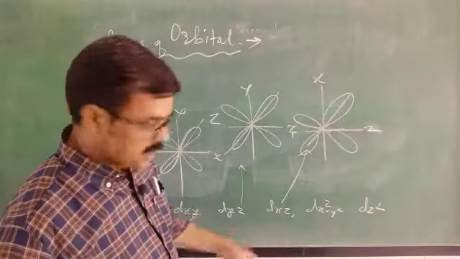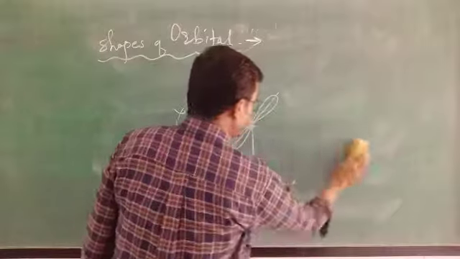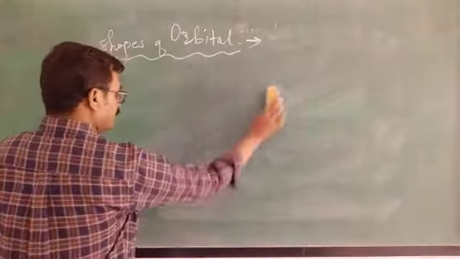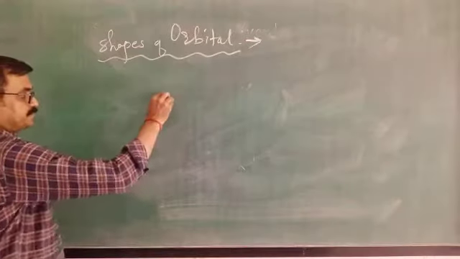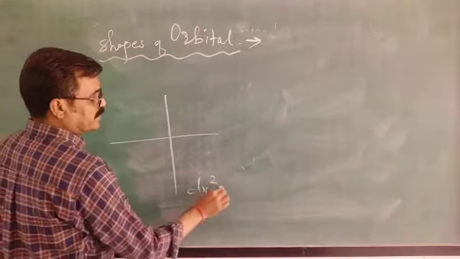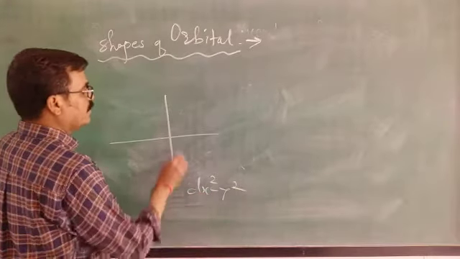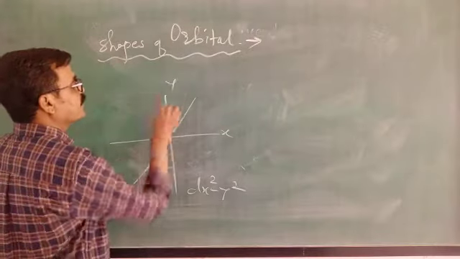Now the next, dx square minus y square, and dz square. Now see the shape of dx square minus y square orbital. This is x and this is y.